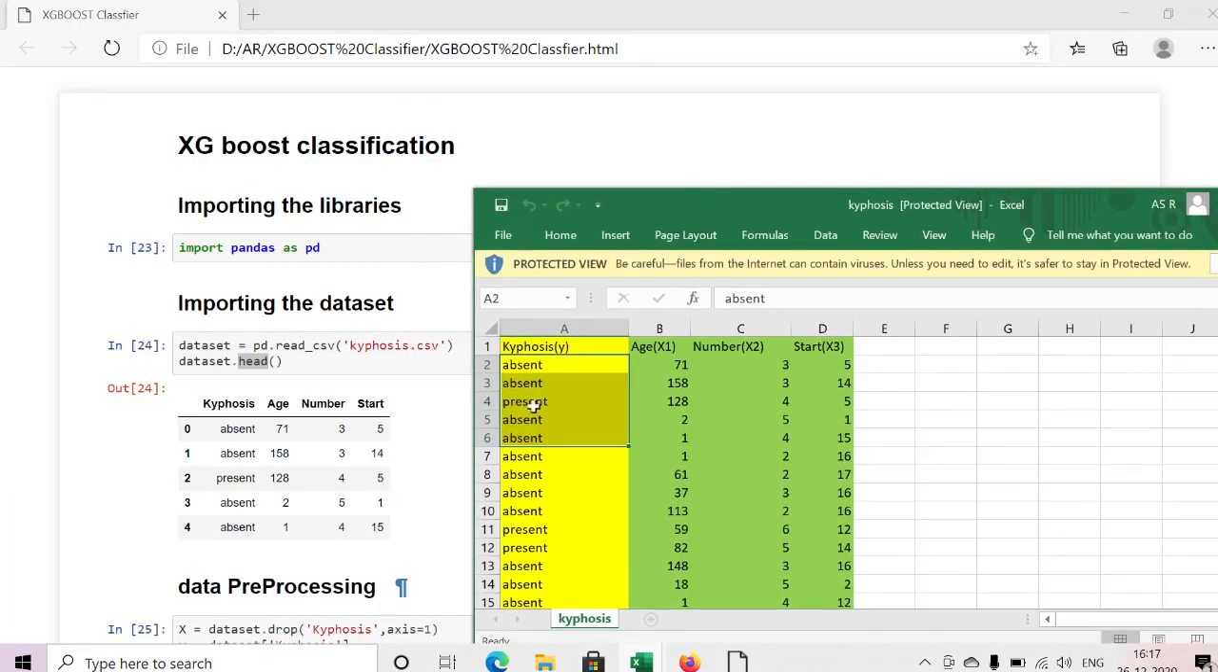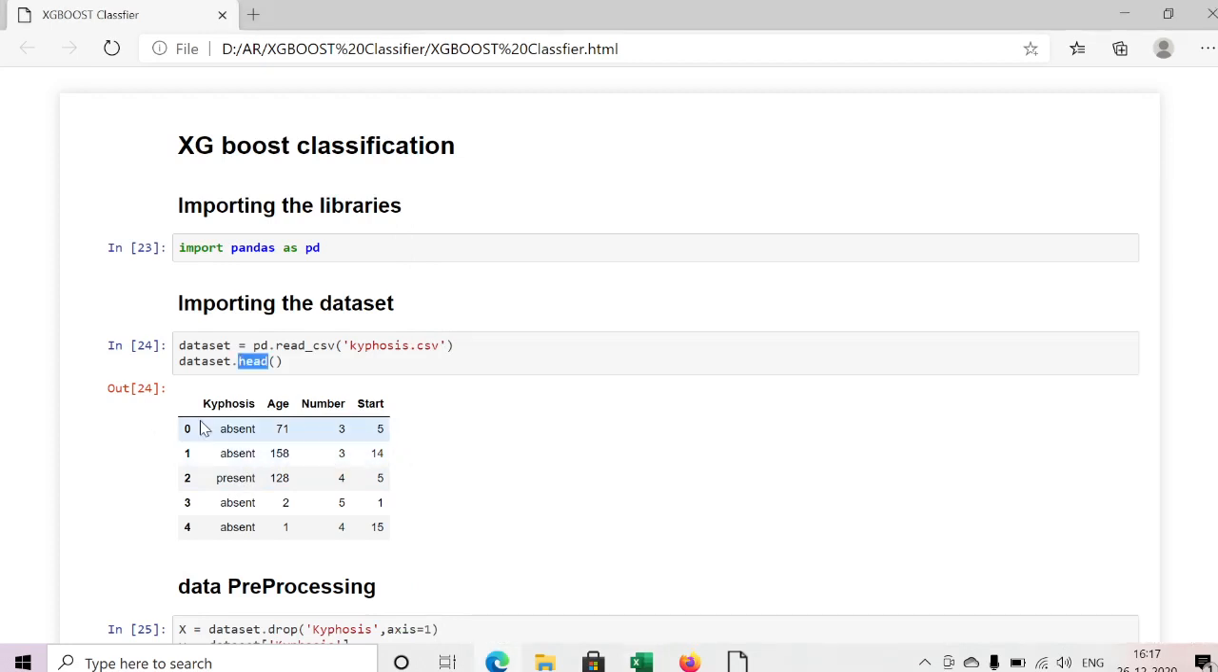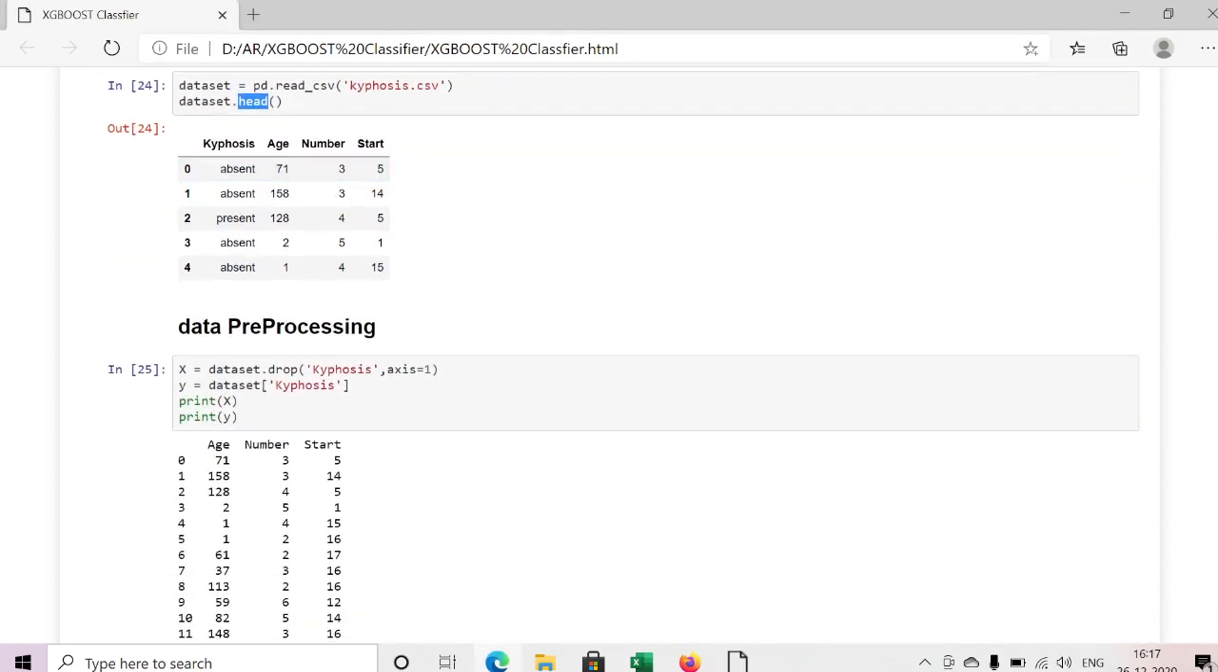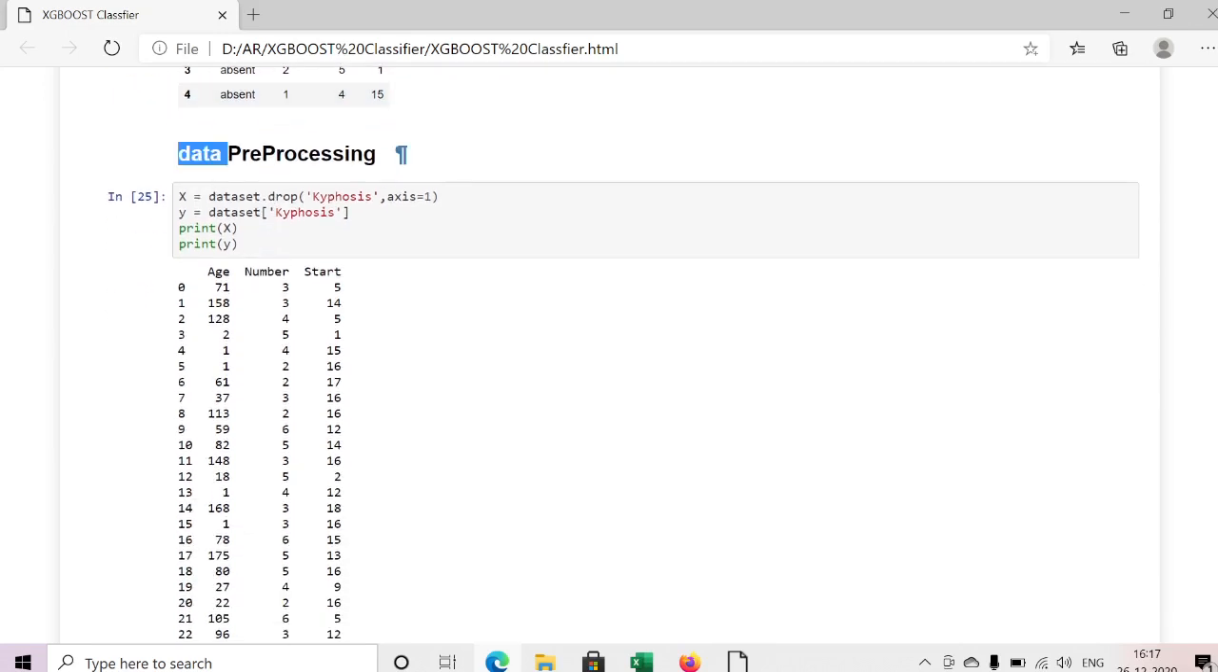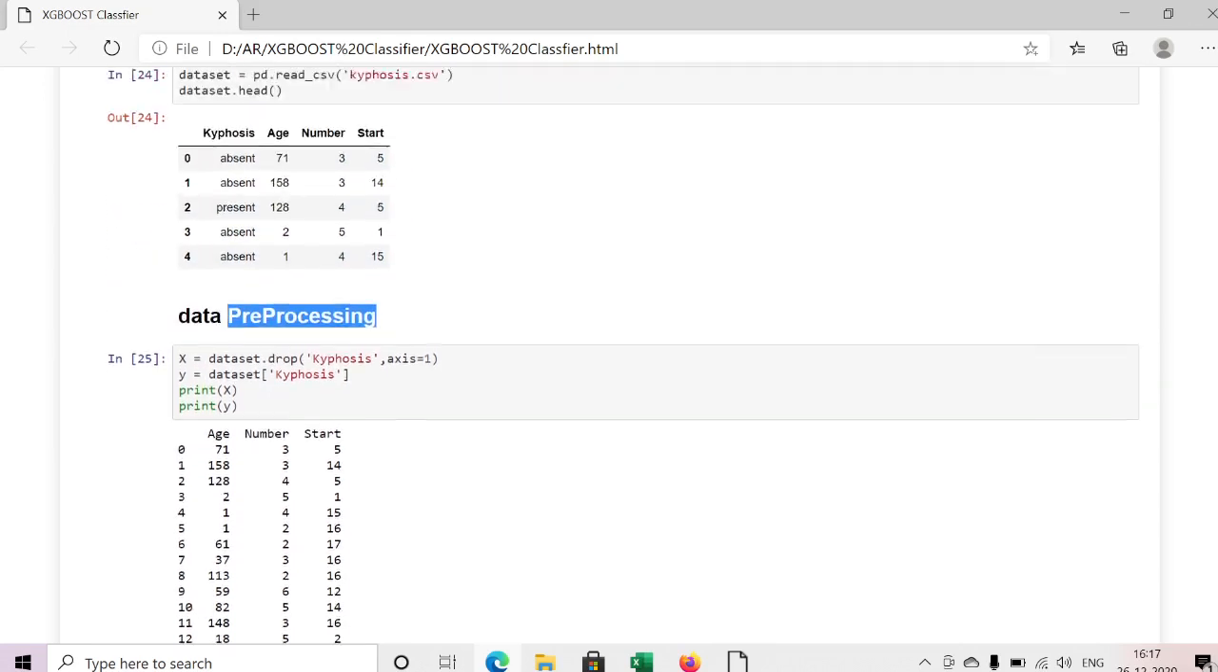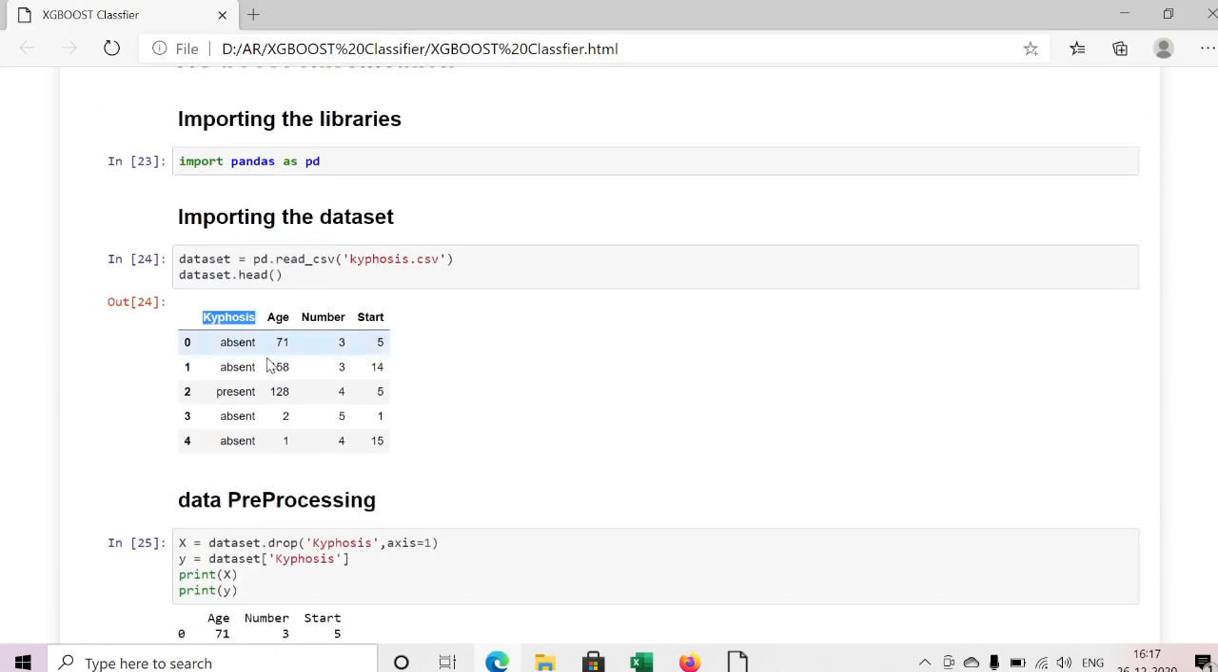Okay, absent, present: 71, 158, 128. Here I have taken the same data set, and I'm just confirming using this command. Now, data pre-processing. Here I need to mention what my x and what my y are. Kyphosis I'm mentioning as my y, and the remaining columns, age, number, start, I'm considering as x.